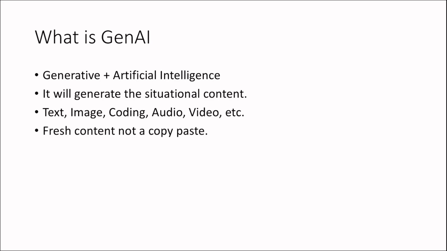Everybody is talking about AI, so artificial intelligence, right? So we can give the clarity. Generative means gen, and artificial intelligence, which is AI. So that's all. You can split this one word into two: Gen AI, generative plus artificial intelligence.